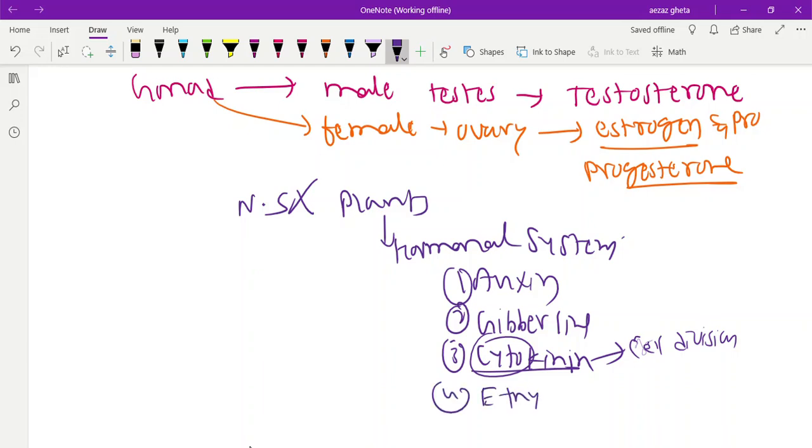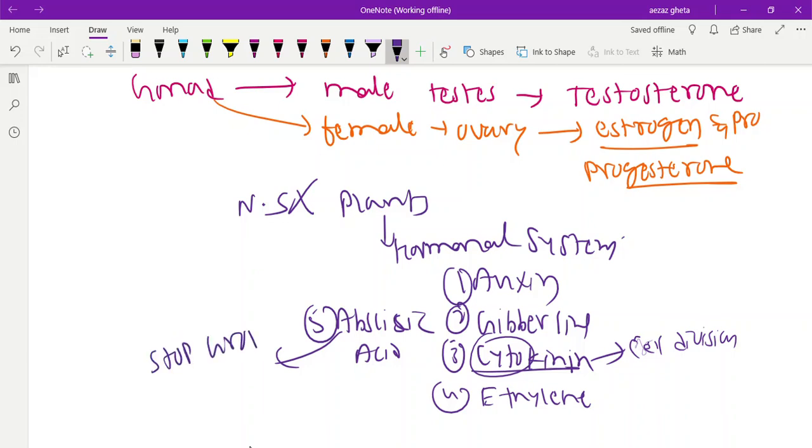Ethylene, it helps in maturing of fruits. And the last one is abscisic acid. It is responsible for what? It prevents growth, it stops growth, remember. Okay, falling of leaves is done by abscisic acid. Falling of leaves, that is called wilting of leaves.